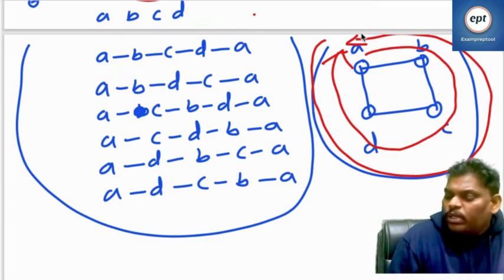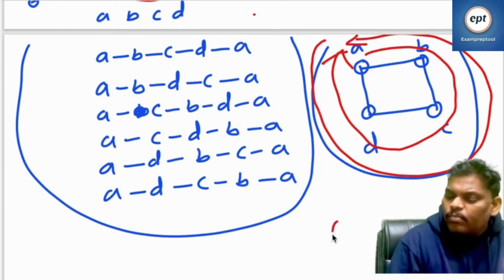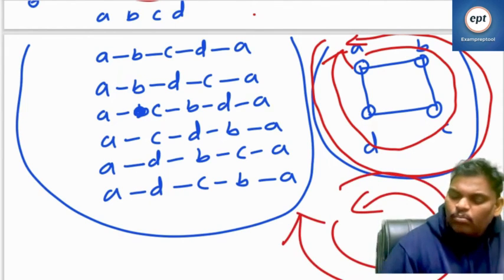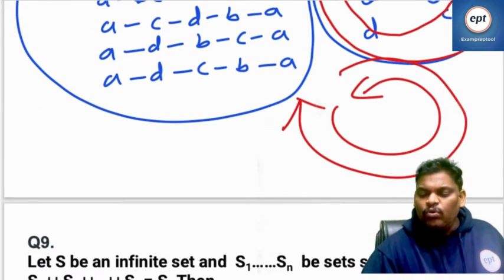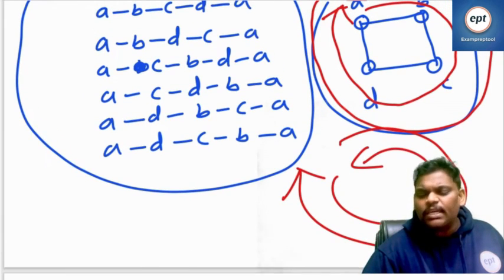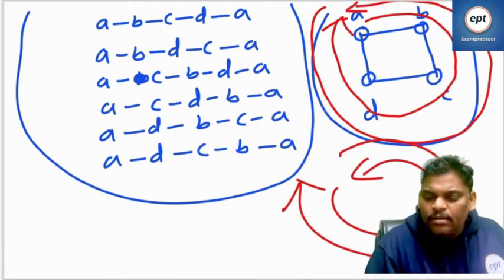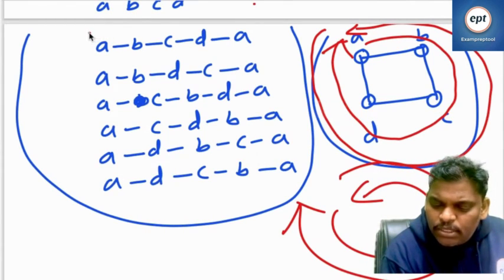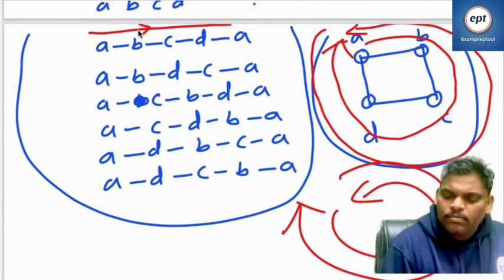Whether you go A to B, B to C, C to D, D to A, or A to D, D to C, right? Whether you come like this, whether you go like this, both are one cycle only. Whether you go clockwise or anti-clockwise, that is one cycle only. So what I mean to say is, if anyone is still not getting it, listen everyone, A to B, B to C, C to D, D to A. Right? This path is equal to